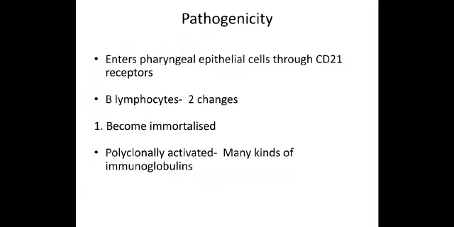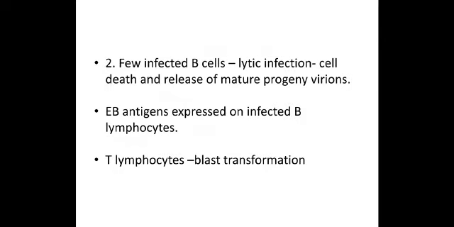Now, pathogenicity. Once it enters through the pharyngeal epithelial cells through CD21 receptors, it attacks the B lymphocytes, and it brings about two changes in them. First, the B lymphocytes become immortalized and go on multiplying polyclonally. So a large amount of non-specific antibodies are produced, and when a few of these infected lymphocytes rupture, they cause infection of the other lymphocytes.